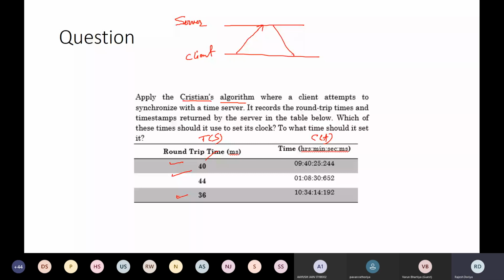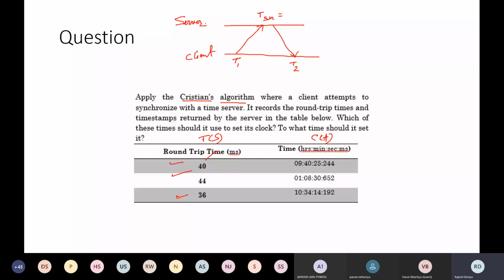Fine. So let's say the client has sent a request at T1 and has received a response at T2, right? Apart from that, the server has sent its timestamp and we are calling it T-serve. This is the time which is sent by the server.